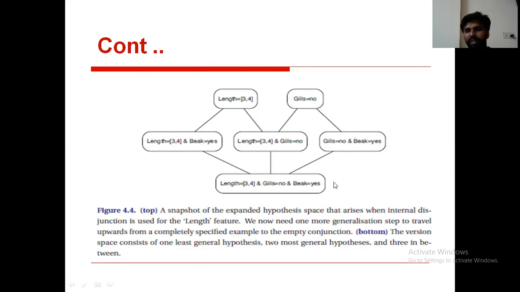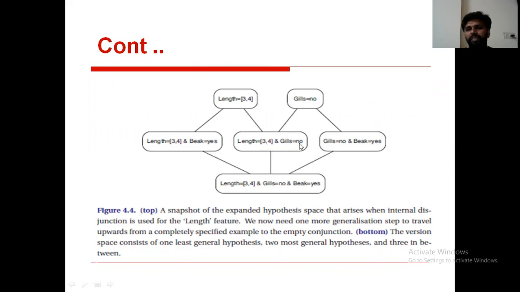This hypothesis space is a collection, or set, of possible concepts. How many possible concepts exist here? There are three features, right? For each feature, how many possible values are there? That many possible concepts are constructed. Now coming to the second one, length is equal to 3,4 and gills is equal to no.